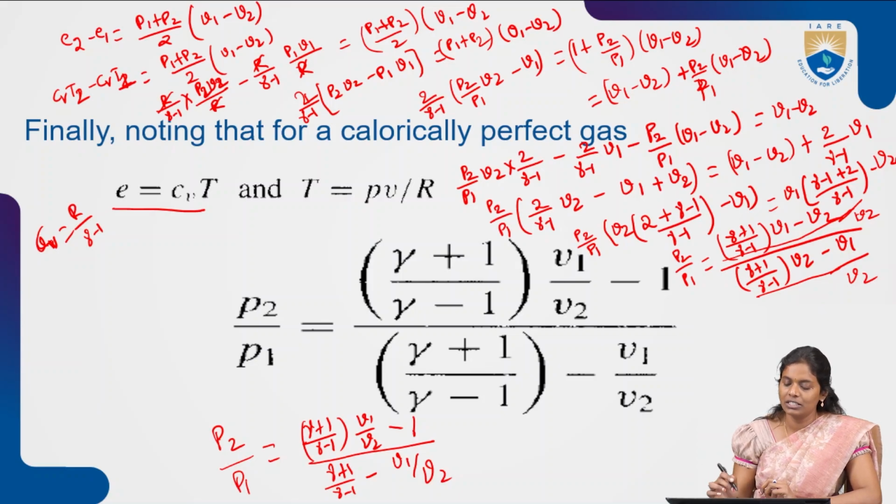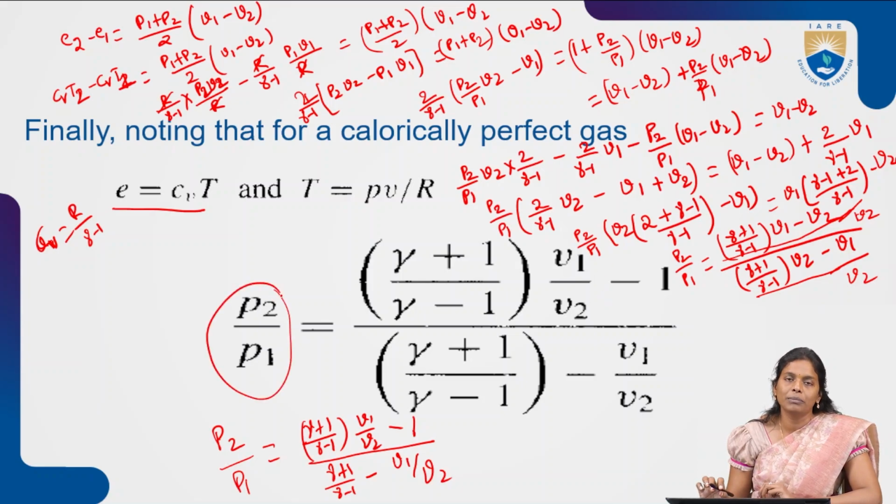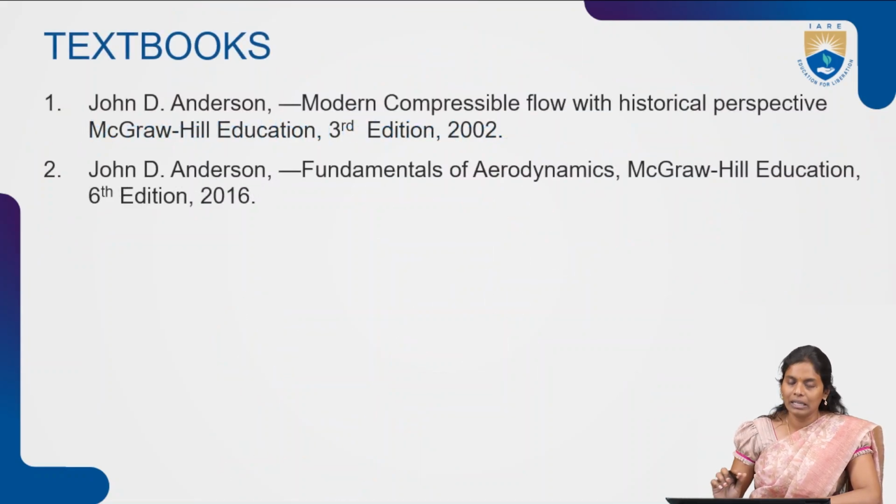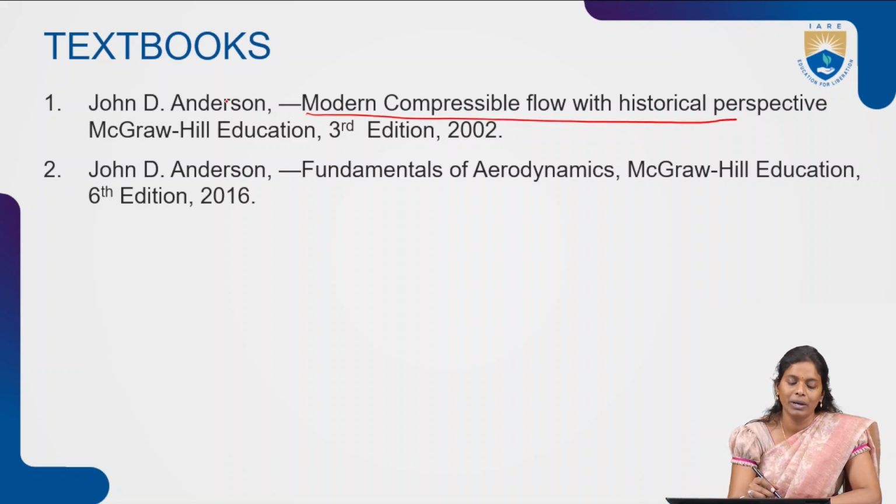Once you get these specific volume values, and for the gas, if you are taking air, then we can write gamma as 1.4. If you know the specific volume at region 1 and region 2, we will be able to find out P2 by P1, or vice versa, whatever the unknown values are by the given conditions. We will substitute and obtain the expression. You will find these equations in Modern Compressible Flow with Historical Perspective by J.D. Anderson. But if you want to understand the derivation in detail, follow this lecture, and you will see how we achieved those expressions for the Hugoniot equation.